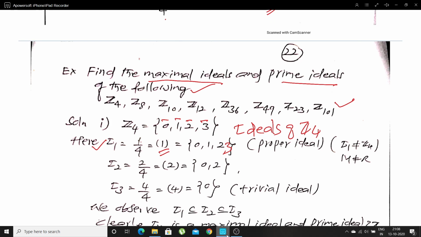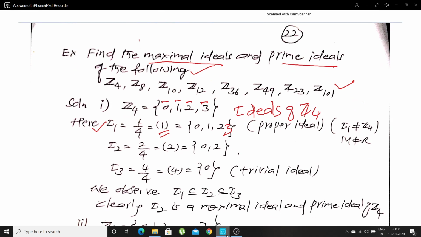And we call this one a proper ideal. Next, I denote the ideal by I2. 2 divides 4 means generated by 2, which means multiples of 2. 0 into 2 is 0, 1 into 2 is 2, 2 into 2 is 4, and 4 under Z4 is 0.